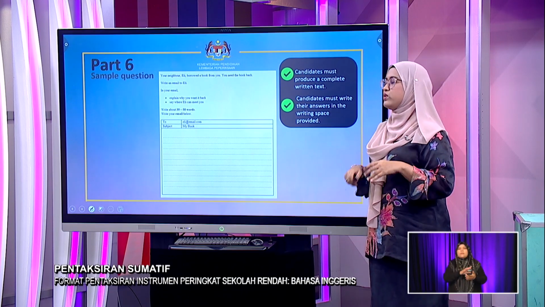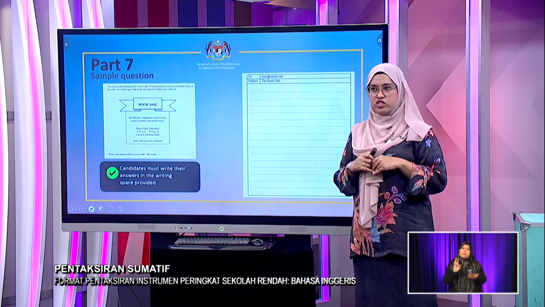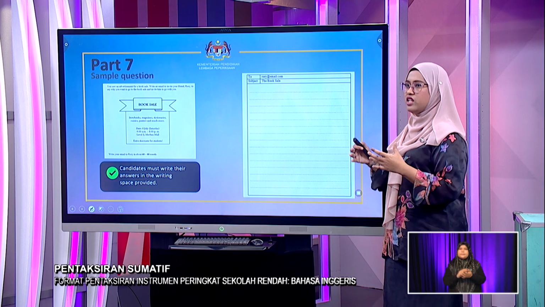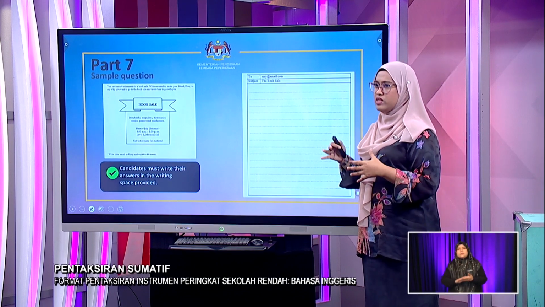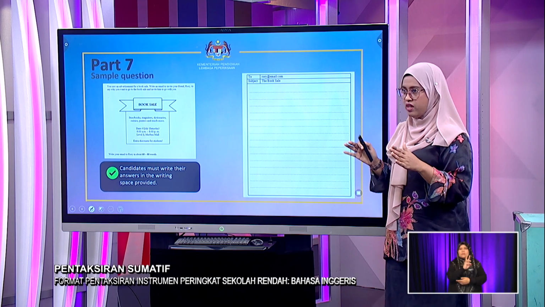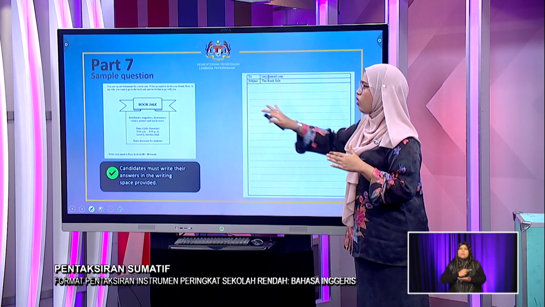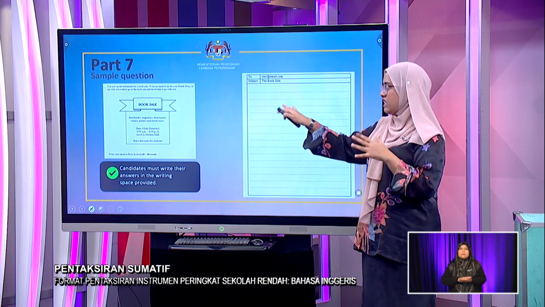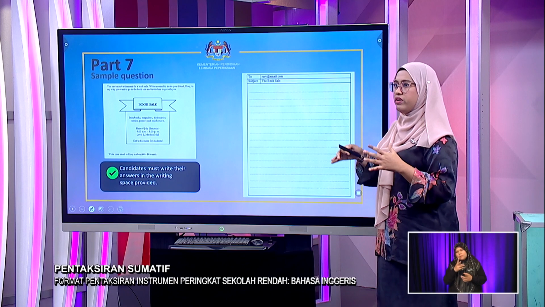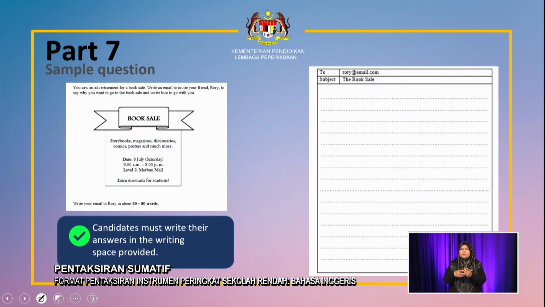All right, let's have a look at part 7. Part 7, which is also the final part of the test, is asking candidates to write an essay, a slightly longer essay between 60 to 80 words. The essay is written based on the stimulus given. So here, in this sample, you are required to write an email, as you can see from the template here.